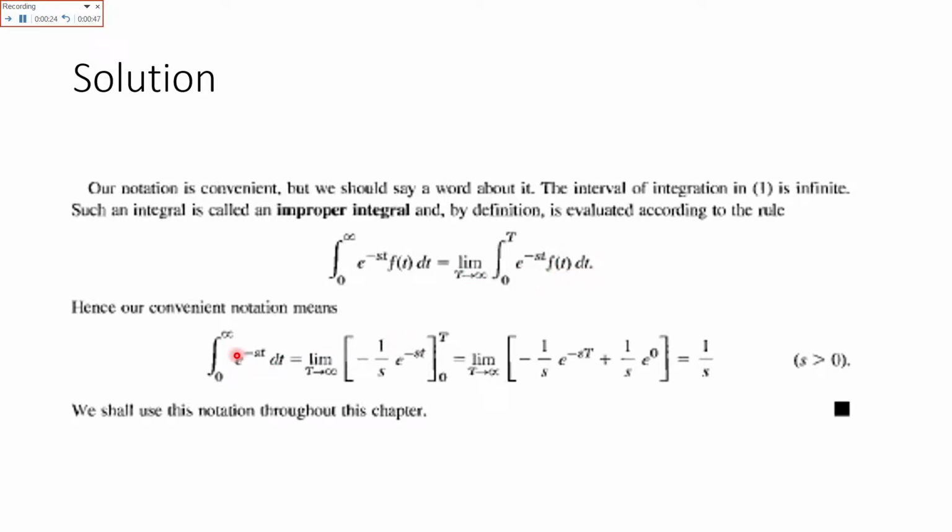When you expand this, it is e raised to power minus st dt, and its integral would be e raised to power minus st over minus s, where t is changing from 0 to t. So minus 1 over s e raised to power minus st plus 1 over s e raised to power 0, as I described in the previous slide. So this side is 0 and this is 1 over s into 1, so it becomes 1 over s. That is how the Laplace transform of f of t equals 1 is 1 over s, where s is greater than 0.